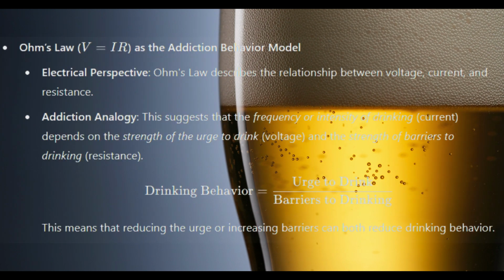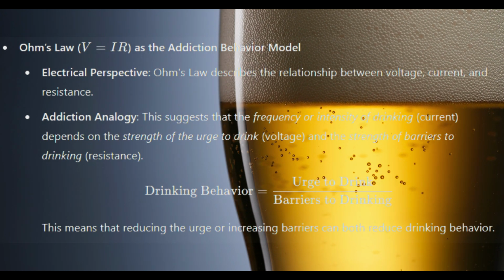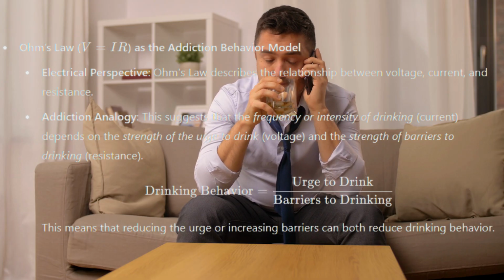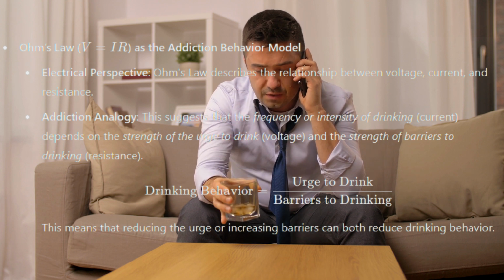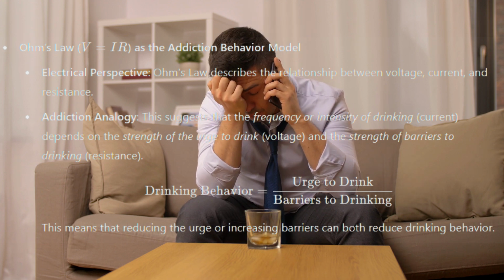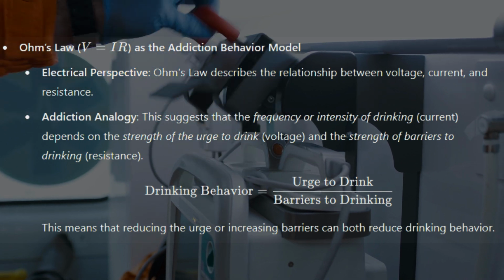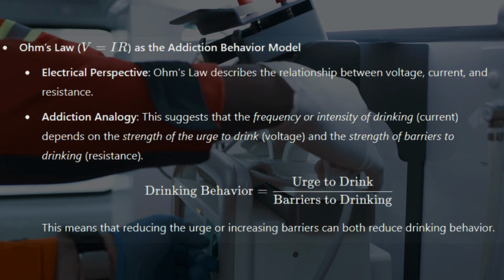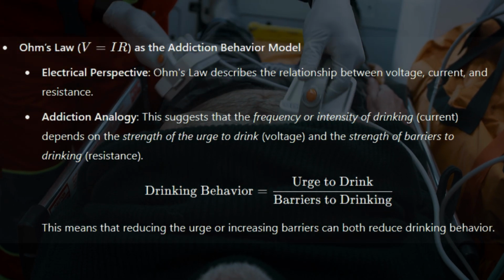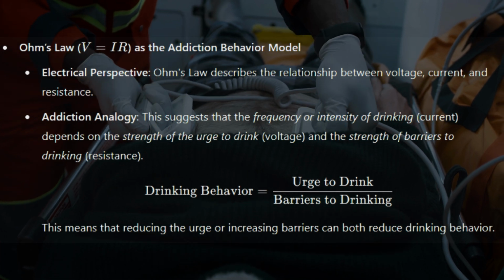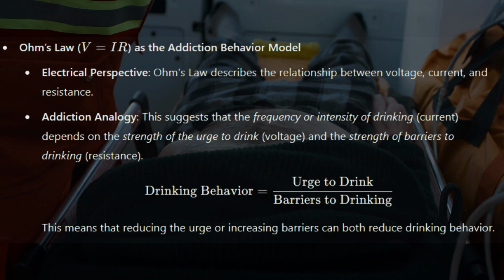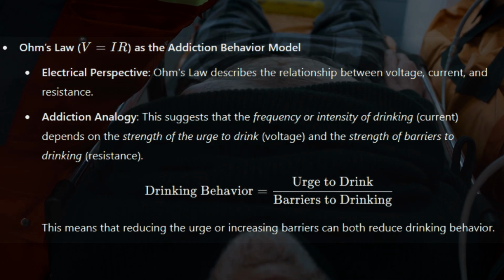Ohm's law, V = IR, as the addiction behavior model. Electrical perspective: Ohm's law describes the relationship between voltage, current, and resistance. Addiction analogy: this suggests that the frequency or intensity of drinking, current, depends on the strength of the urge to drink, voltage, and the strength of barriers to drinking, resistance. Drinking behavior equals urge to drink divided by barriers to drinking. This means that reducing the urge or increasing barriers can both reduce drinking behavior.